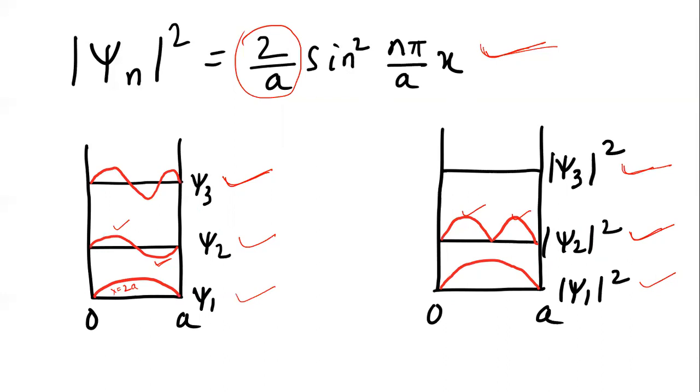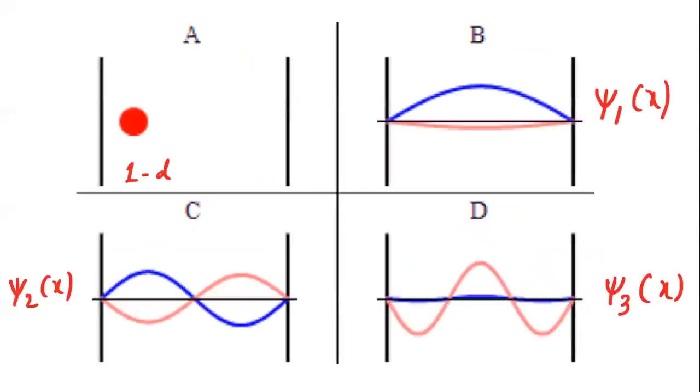Similarly, for psi 3, we got lambda equal to 2a by 3, and here you take psi 3 mod square, which is psi 3 multiplied with psi 3 star, the complex conjugate. Here we have considered only the real, so psi 3 into psi 3, right? So these are the wave functions and their corresponding probability densities. Okay, you all can see this.